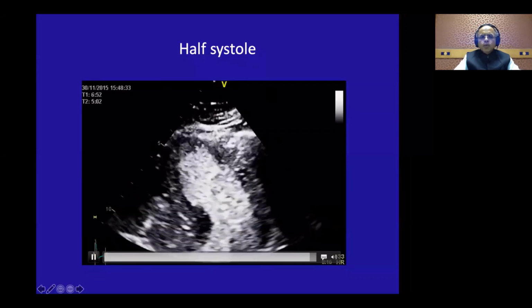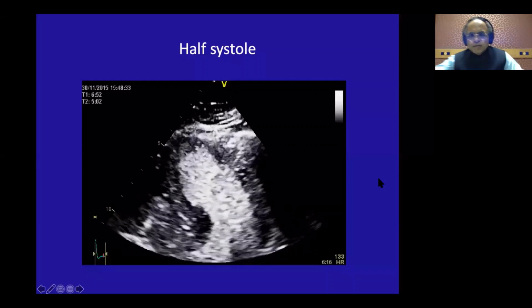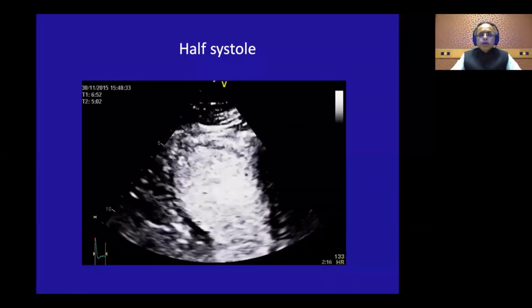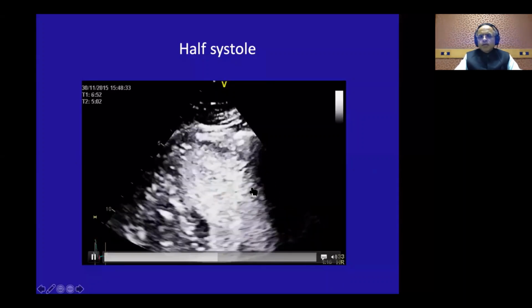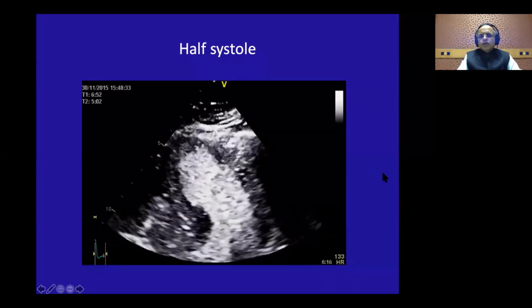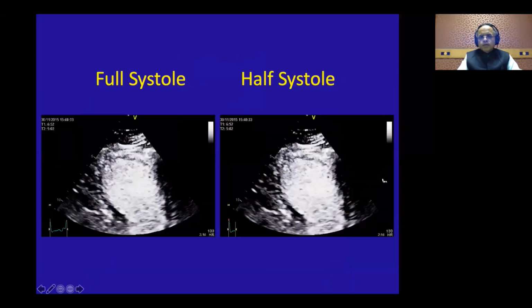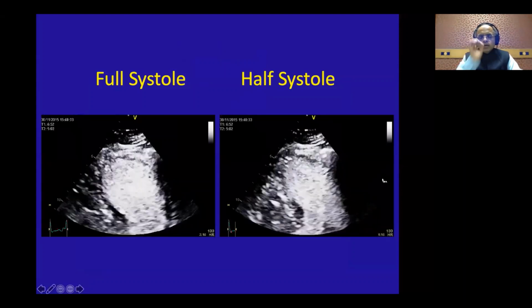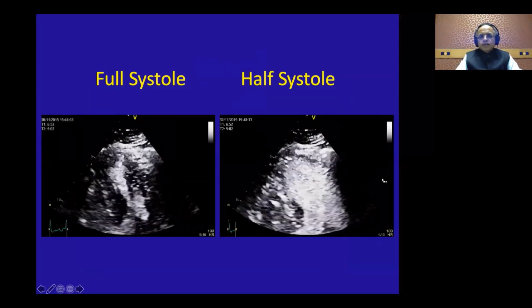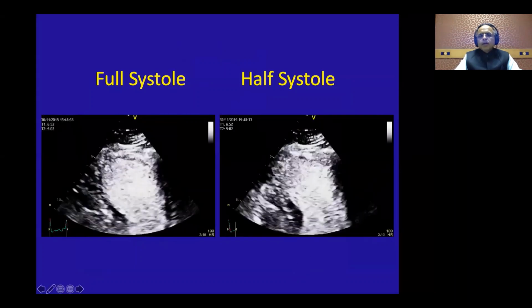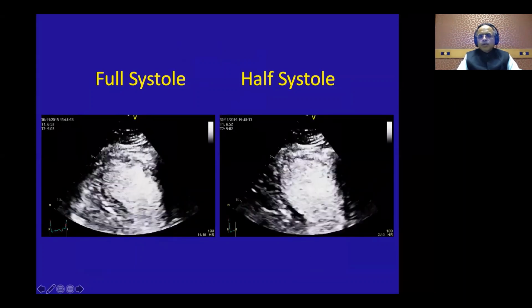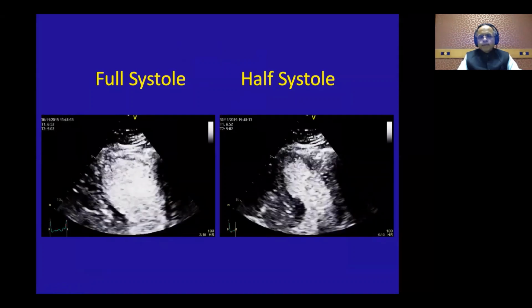Because remember, if you go very early, you may have a tardokinetic segment which may be related to the cardiomyopathic process, may not be ischemia related. So remember, this is another great way of looking at the regional wall motion abnormality, and all the healthy segments take off in the first half of the systole. So here you will be looking at the takeoff of the endocardium from the circumflex segment in this particular view. I have kept the full systole here, half systole here, and you can really appreciate now a very large territory of akinesia.